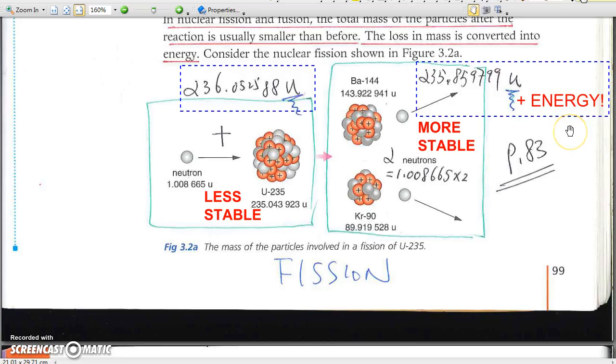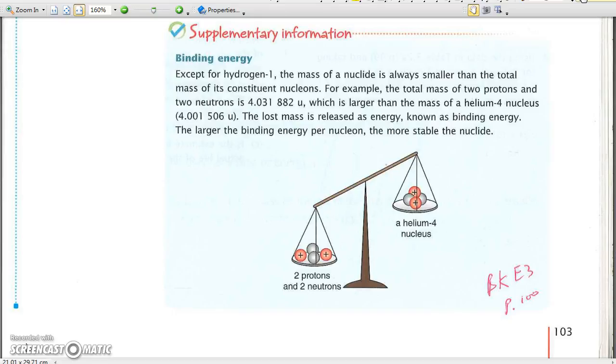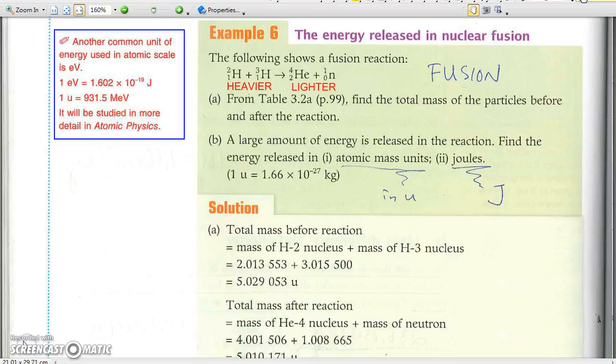You may notice that a large release in energy means the product is more stable. The energy released when a nucleus is formed is called binding energy. For details, read the supplementary information on page 103. By the way, another common unit of energy used in atomic scale is electron volt, and 1 U equals 931.5 mega electron volt. We will come back to this in Book E2, Atomic Physics.